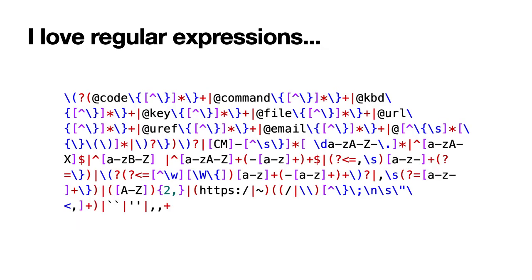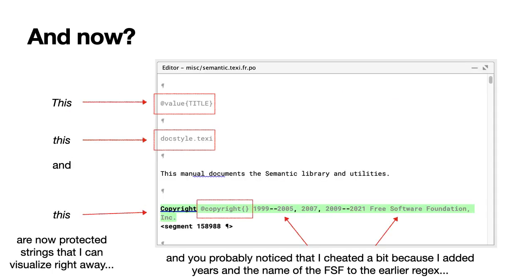The regular expression I came up with for defining most of the strings is this one, and I'm not a regular expression pro, so I'm sure some of you will correct me. But this expression gives me a good enough definition, even though it does not yet include org-mode syntax. So now we have all those TXT specific things that we don't want to touch displayed in gray. And actually you may have noticed that I cheated a bit because here I added the years and the Free Software Foundation name to the previous regular expression to show you that you can protect any kind of string really.